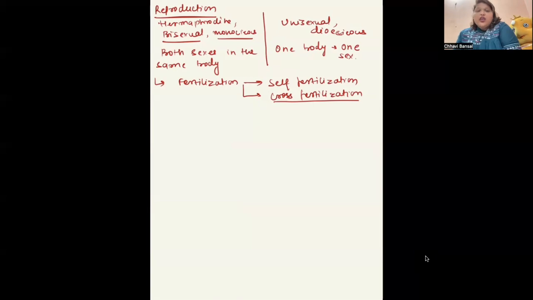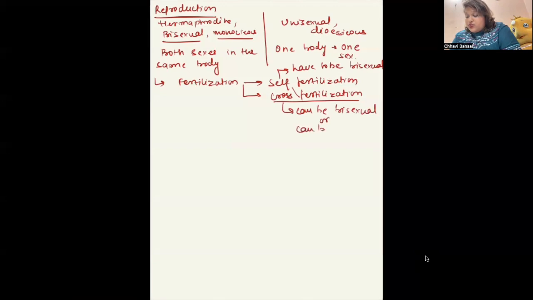How? See, even if in one body both the sexes are present, if they are developing at different times, cross-fertilization will take place. But for self-fertilization, they have to be bisexual or hermaphrodite. Organisms have to be bisexual or monoecious. Whereas in cross-fertilization, they can be bisexual or can be unisexual.